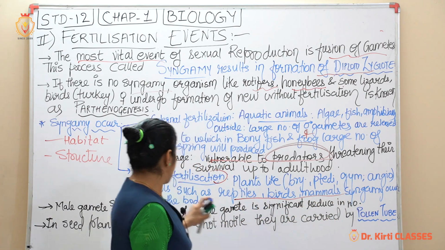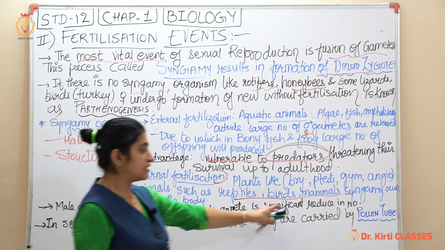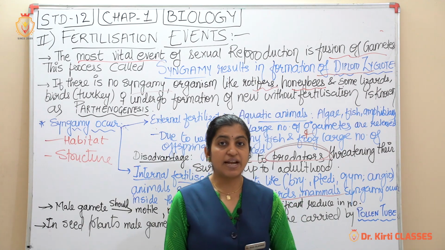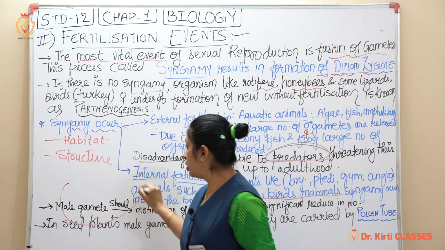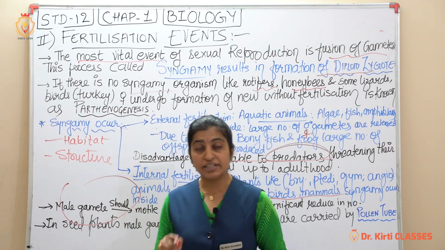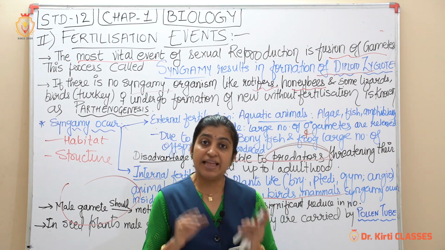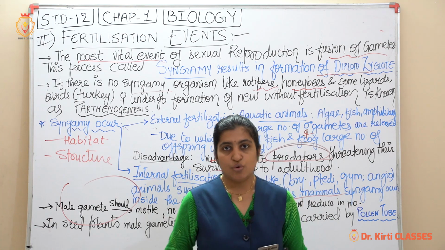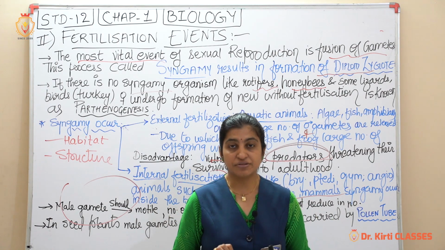So the male gamete should be motile, and the number of female gametes is significantly reduced. What will be the advantage of this internal fertilization? After fusion, that particular fertilized egg will be safer; there will be no fear of predators.